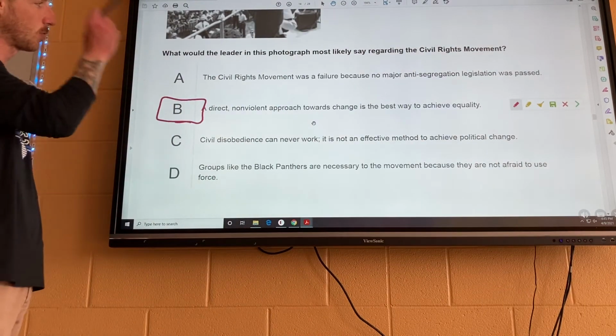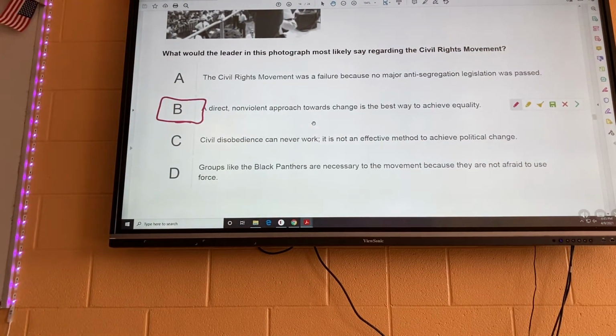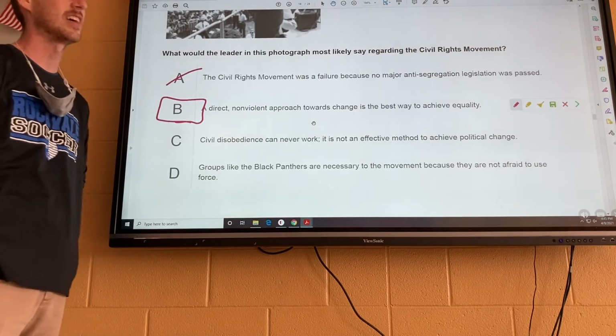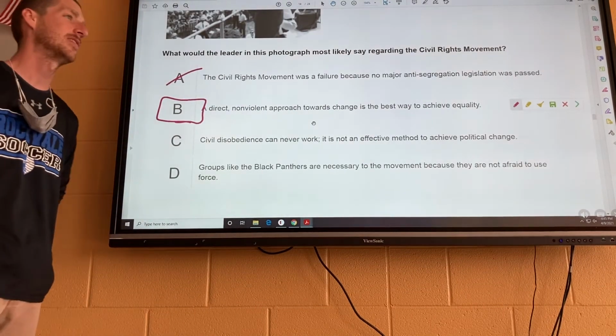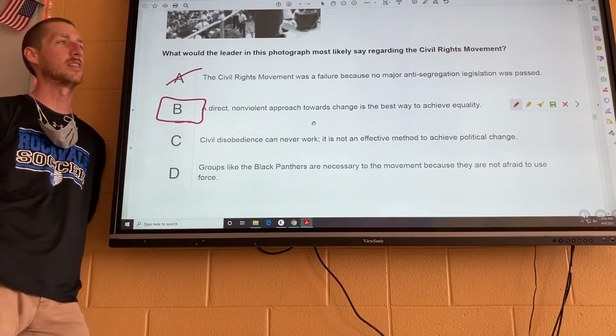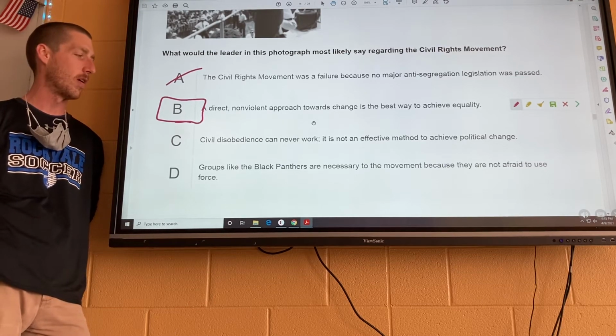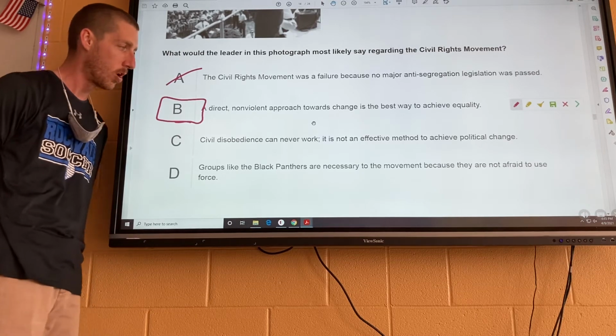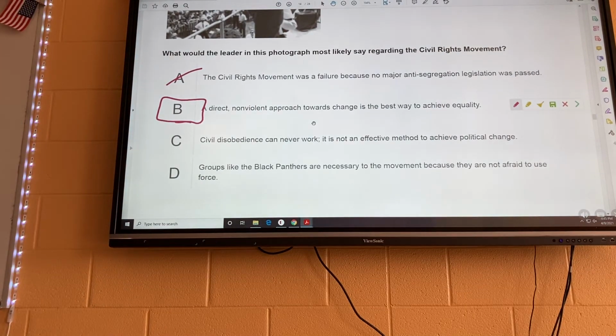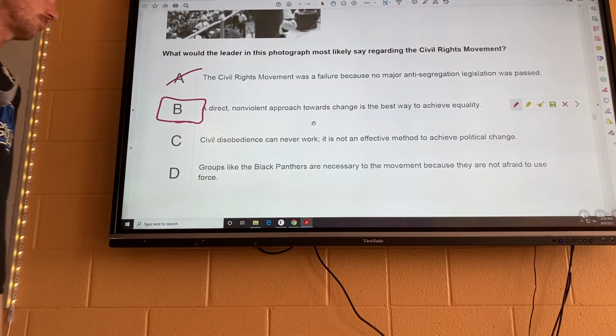So let's take a look at the wrong answers. A, the civil rights movement was a failure because no major anti-segregation legislation was passed. That's definitely wrong. We had the Civil Rights Act in 1964, the Voting Rights Act in 1965, the Fair Housing Act 1968, the 24th Amendment, all kinds of different civil rights legislation was passed. So wrong. C, civil disobedience can never work. It is not an effective method to achieve political change.